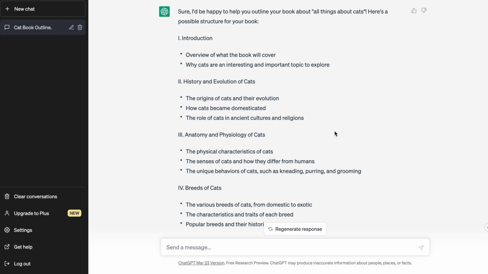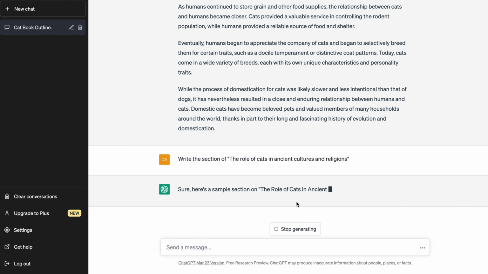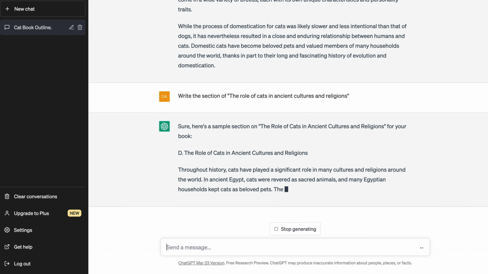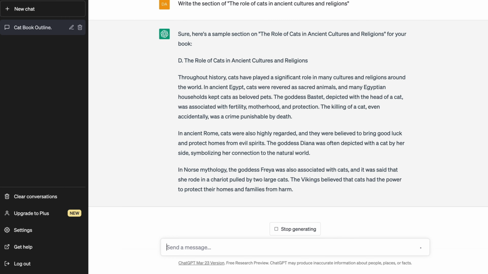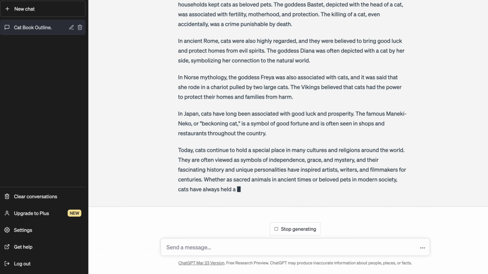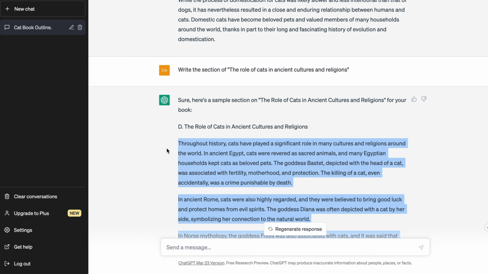Therefore, we can skip the second section suggested in the outline and move on to the third section, the role of cats in ancient cultures and religions. Once again, we can ask ChatGPT to write this section for us, and it will provide us with all the content we need to complete the chapter. Let's also add the written text to our Google Doc.